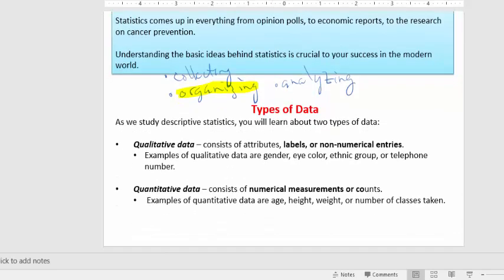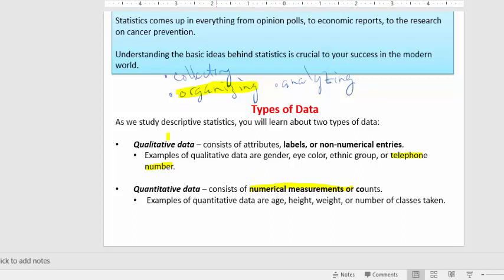And in general, we have two different types of data. We have what we call qualitative data, which can consist of attributes, labels, in general non-numerical values. So things like gender, eye color, ethnic group, telephone number, those are all qualitative. And the reason that telephone number actually falls under qualitative and not quantitative is you might argue, well, a telephone number is a number, so it's quantitative, right? Because quantitative is going to be our numerical measurements.